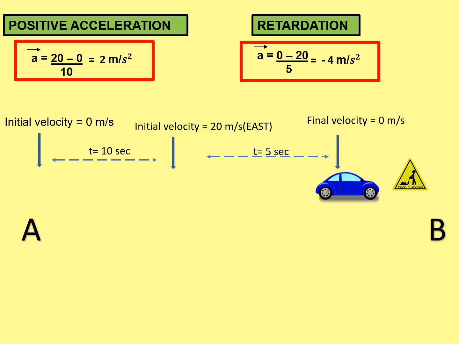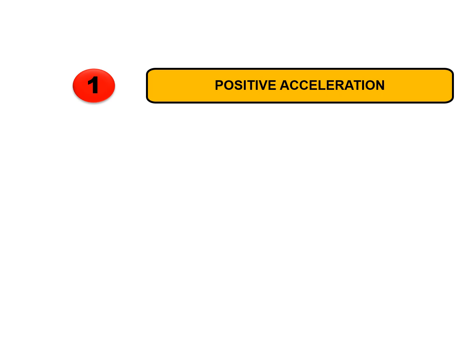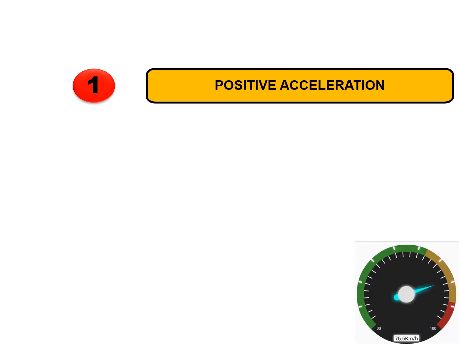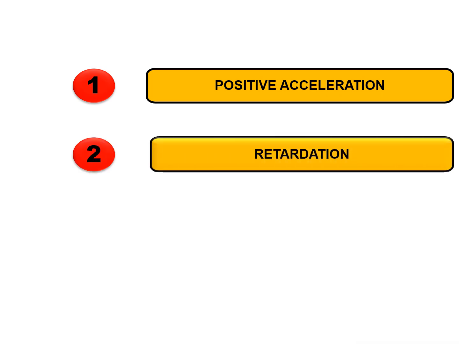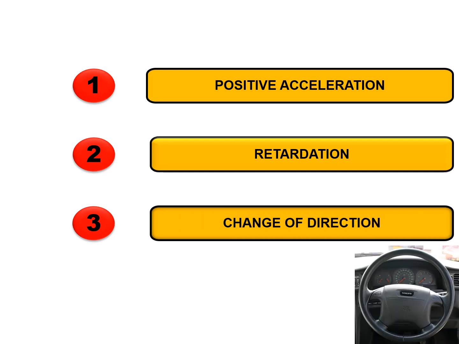If you ask how many ways there are to achieve acceleration, the answer would be 3, not 2. First is positive acceleration, which can be achieved by pressing the accelerator. Retardation by pressing brakes, and the third one is change of direction, as velocity is both speed and direction. This can be achieved by the steering wheel of the car.